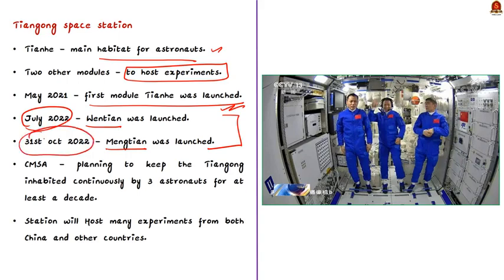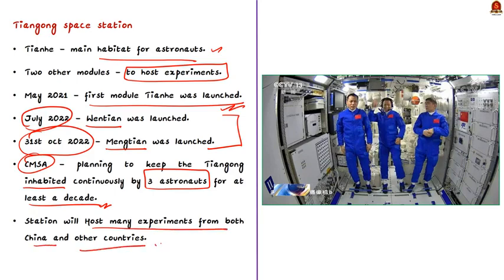So now China is inching closer to the completion of the space station by the end of this year. The Chinese Manned Space Agency, that is CMSA, is planning to keep the Tiangong space station inhabited continuously by 3 astronauts for at least a decade. Also, the space station will host many experiments from both China and other countries. This is all about the Tiangong space station.